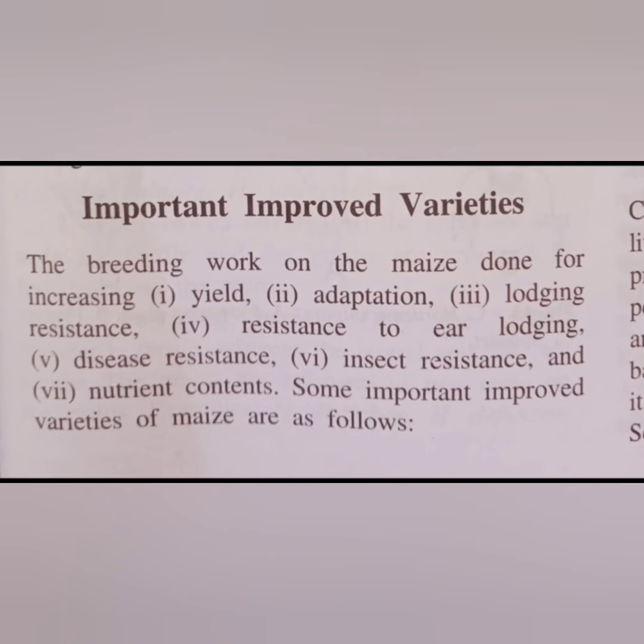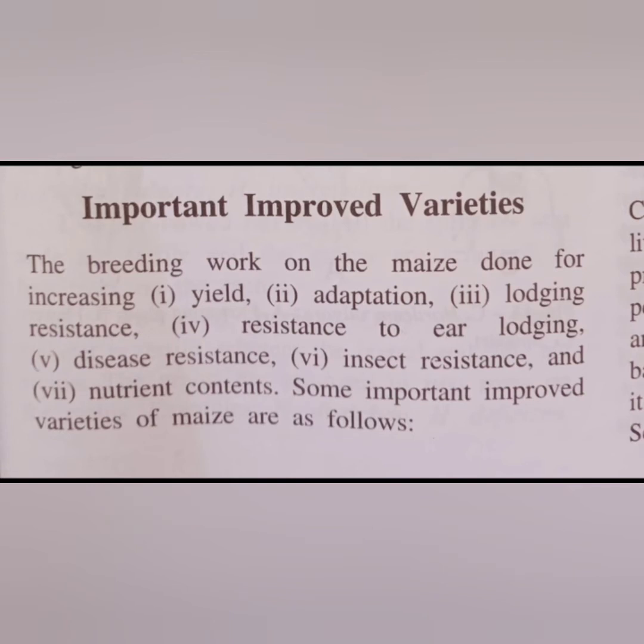Then resistance to lodging, the resistance to disease, insect resistance, and also those varieties which will give a better, high nutrient content. So all these varieties are improved for these different criteria. You can see the yield, the resistance, adaptation, as well as the nutrient content.